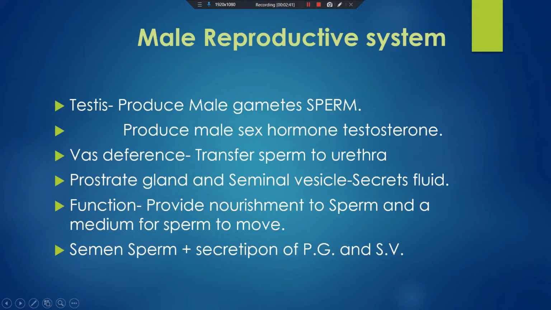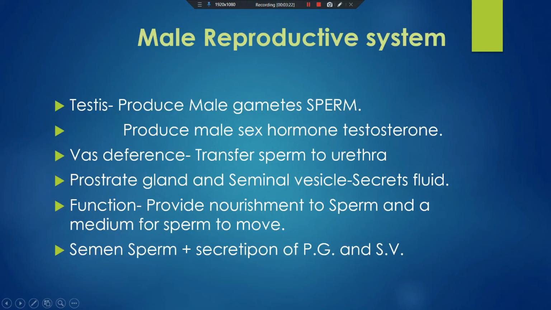Then another part is the vas deferens. The vas deferens are tubular structures. From each testis, one vas deferens arises. The function of the vas deferens is to transfer the sperm to the urethra. The urethra in the human male does a dual function. The first is to throw out the urine from the body, and the second is to ejaculate the sperms. So there is one organ, the urethra, which does both functions.